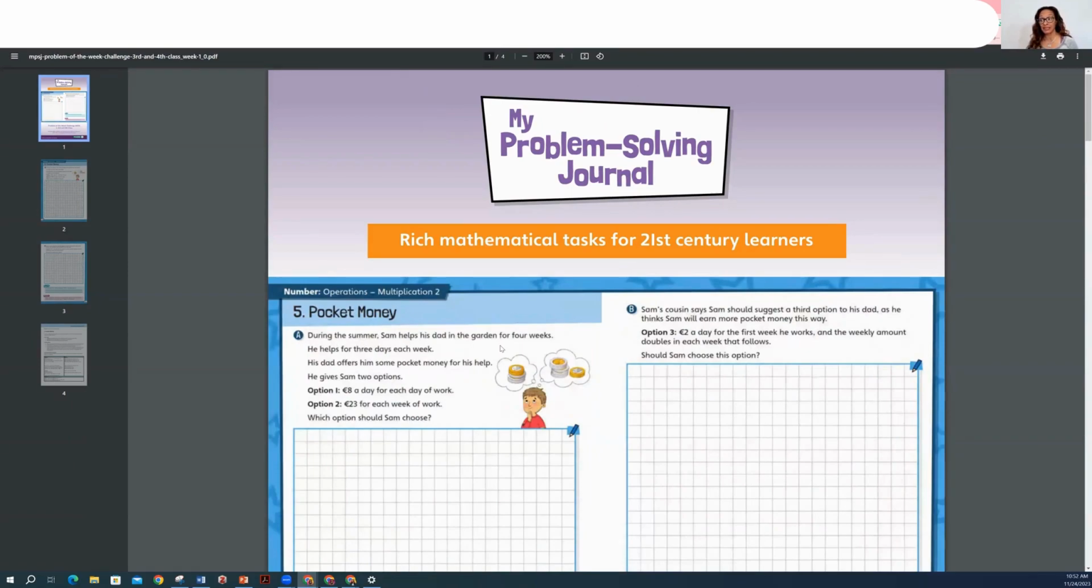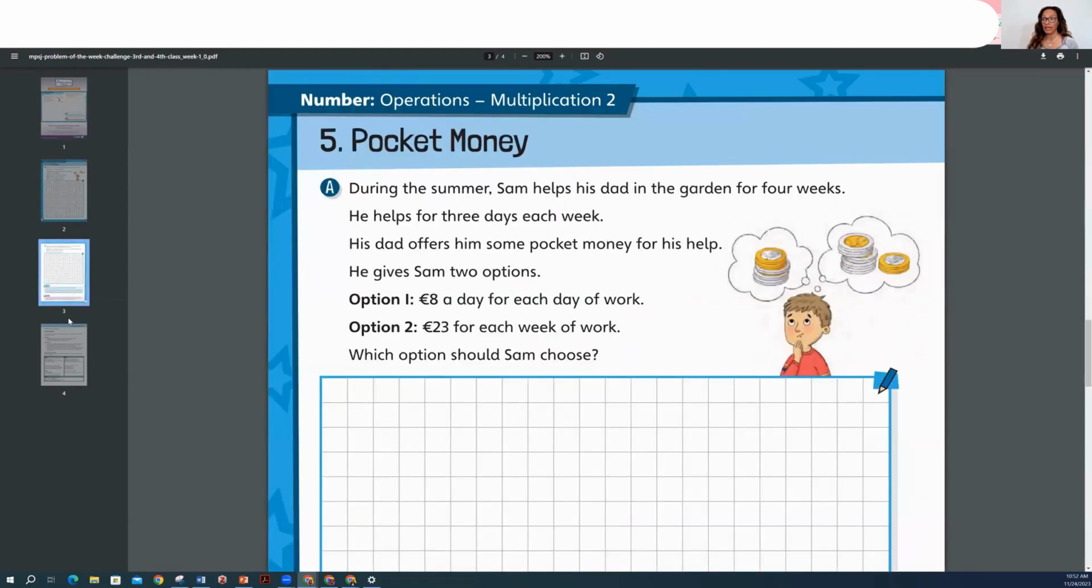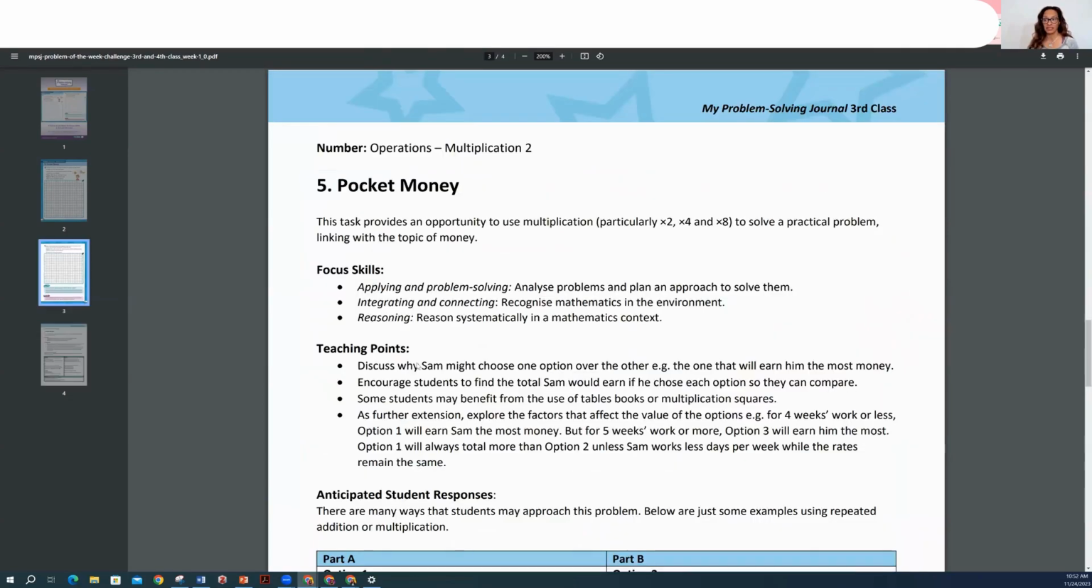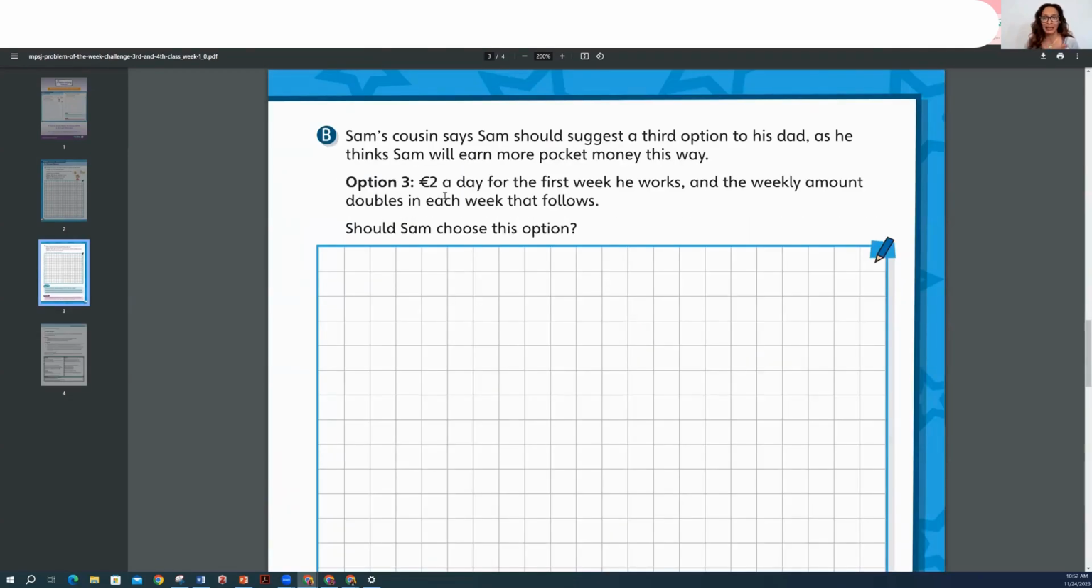Sam helps his dad in the garden for 4 weeks. He helps for 3 days each week. There's a whole bunch going on here. And now, of course, it says it's in pounds, but that's okay. You can have those conversations with your students or change this whole assignment to dollars. But for this situation, we're just using it.